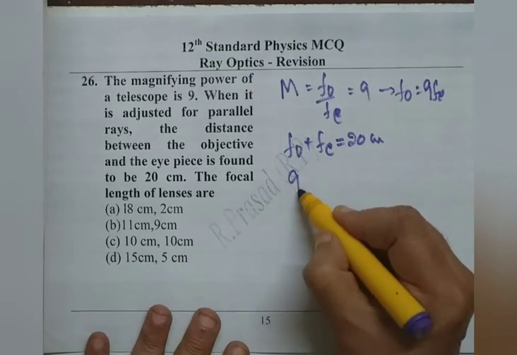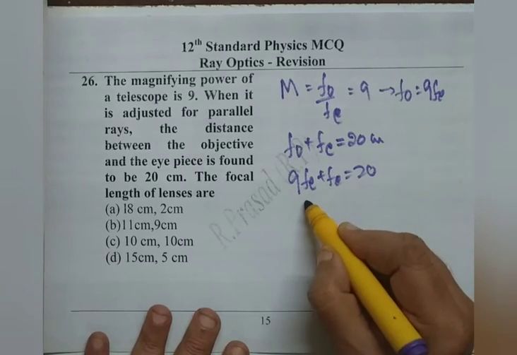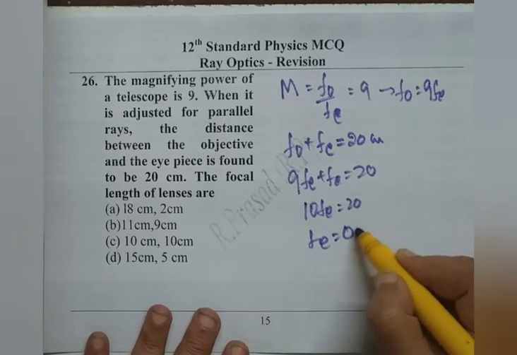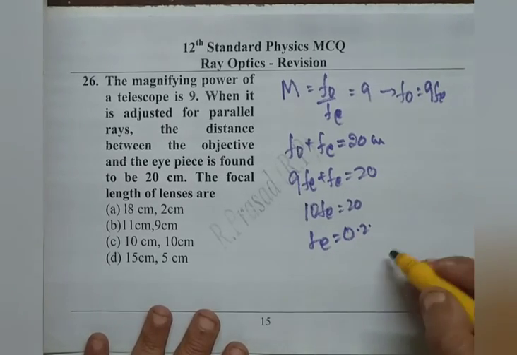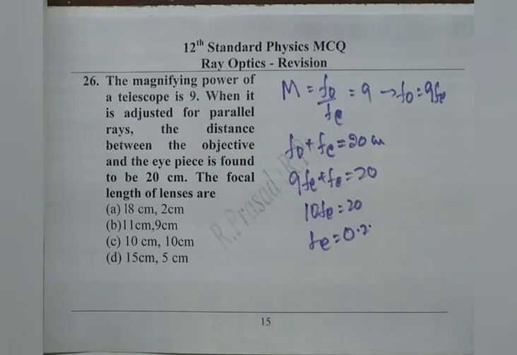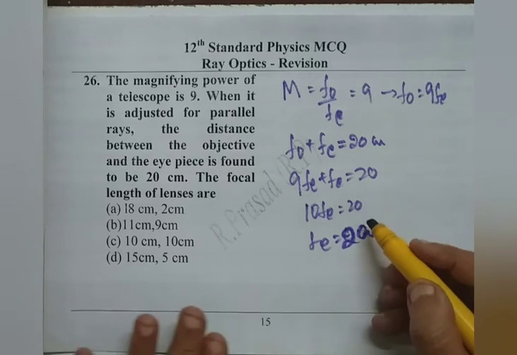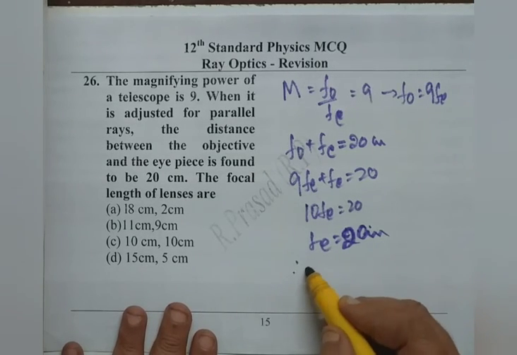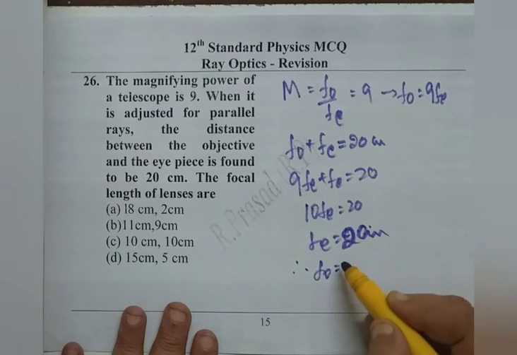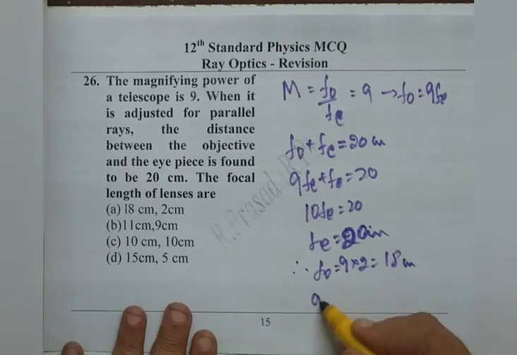We substitute here 9 FE plus FE equals 20, or 10 FE equals 20. FE equals 2 centimeter. 20 by 10 is 2 centimeter. So then FO is 9 into 2, which is 18 centimeters. So option A is right.